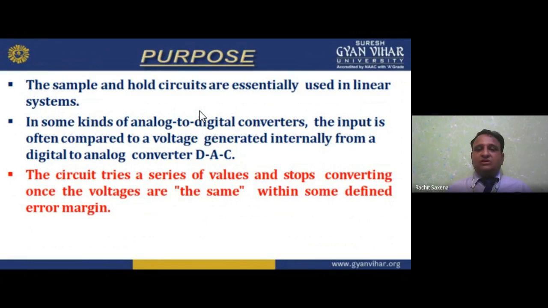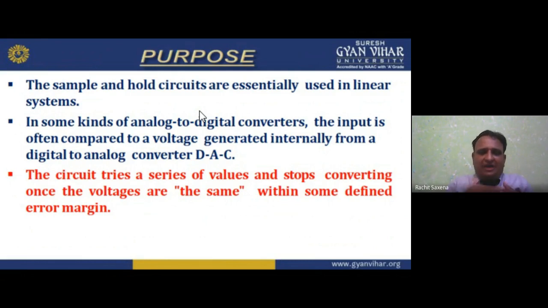The sample and hold circuits are essentially used in linear systems. We are working with a linear input, output, and some feedback mechanism.